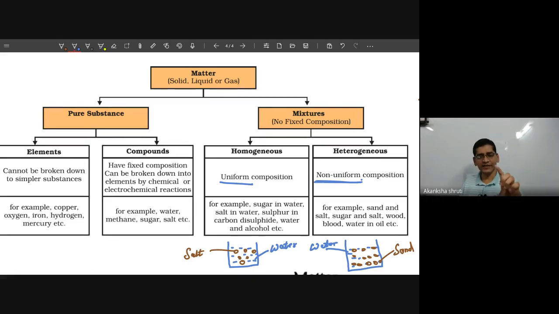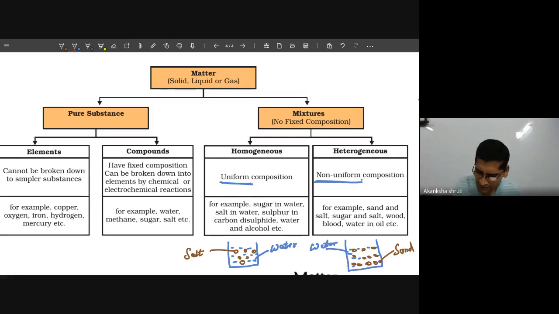Whether you give the mixture of sugar and water from the top to your brother, from the middle to your sister, from the bottom to your parent, and one more for yourself, you test any of the glasses, you will get the same taste, meaning an equal amount of sugar is present at all levels. That forms a uniform composition, and it is called a homogeneous mixture. So students, this is homogeneous and heterogeneous, about the mixture.